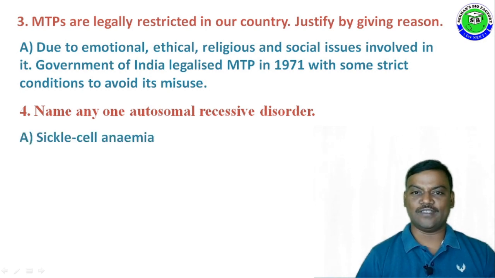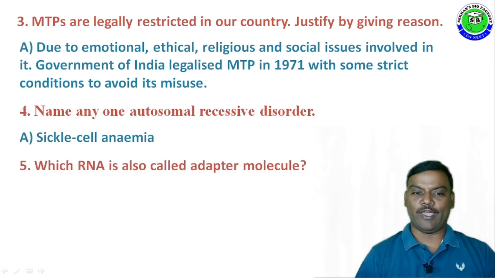The answer is sickle cell anemia. Sickle cell anemia is an autosome linked recessive disorder. Question number 5. Which RNA is also called adapter molecule?